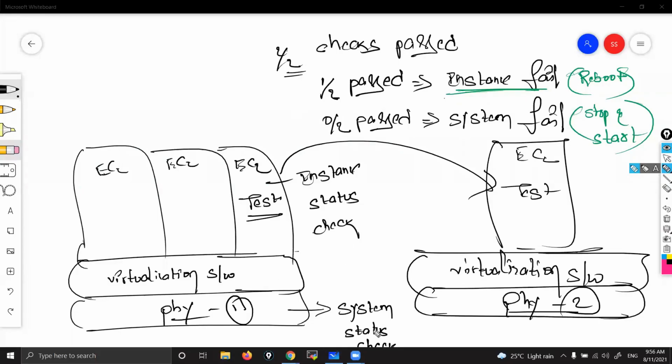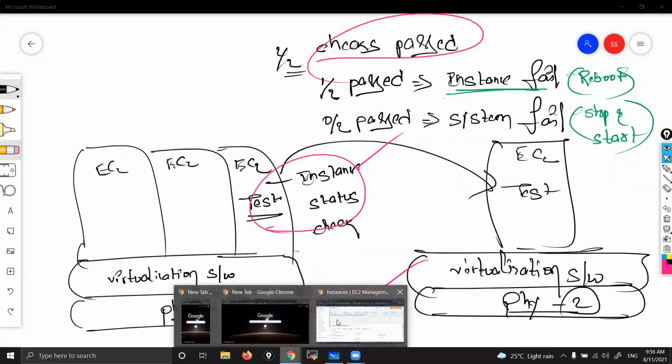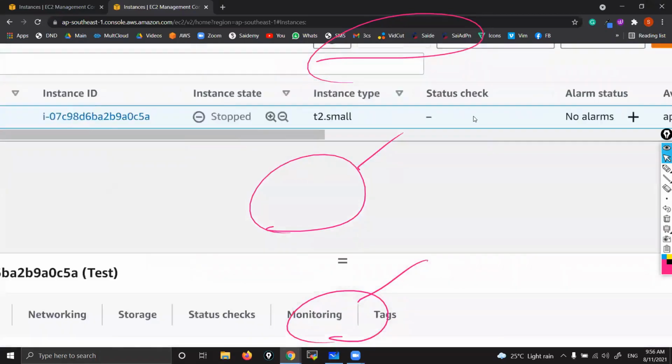2/2 checks means the underlying physical machine check and the instance check. That's what "2/2 checks passed" means. It always shows 2/2 checks passed for your instance here. If you start it, it shows 2/2 checks passed.